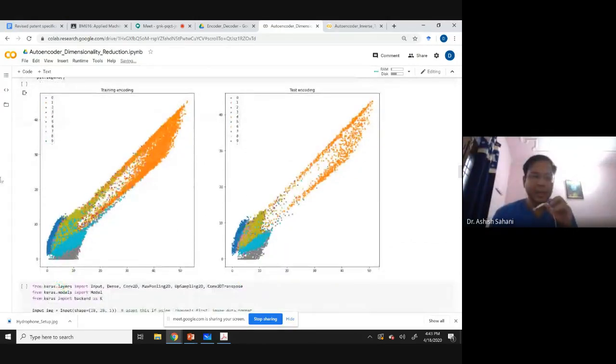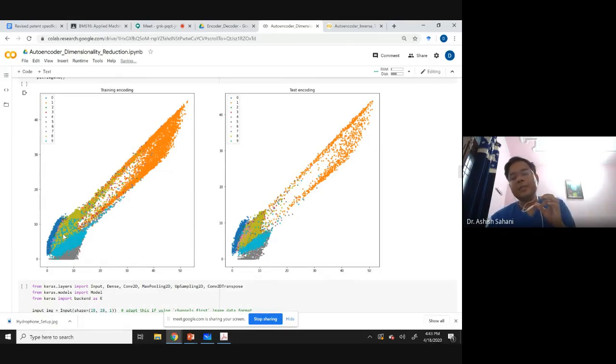So along x and y, I have plotted the 2 encoded values for all the numbers, for all the 10,000 training cases. You can see how for 0, all the encoded values are concentrated around a particular zone. For 1, the concentration is around another zone, but there are also a lot of overlapping zones.